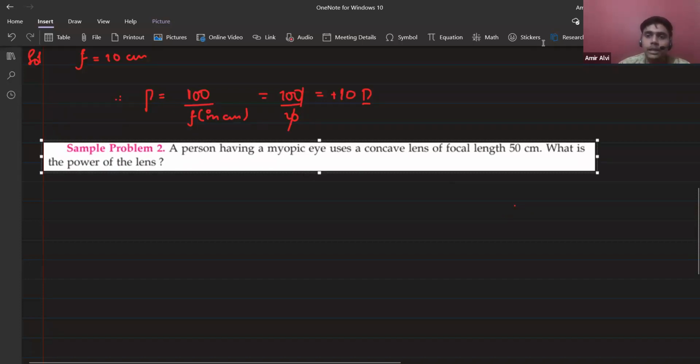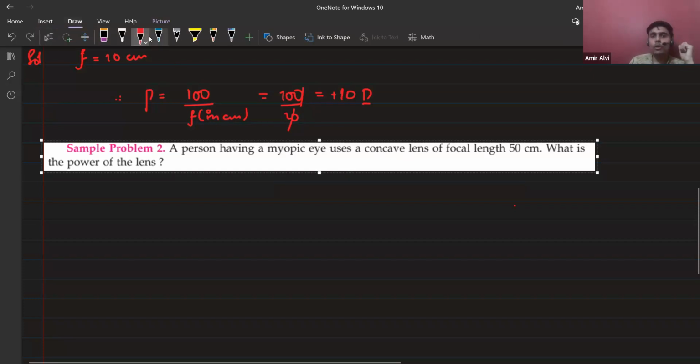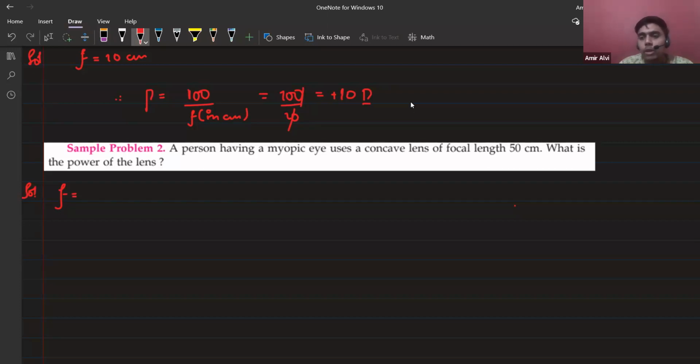The question says that a person having a myopic eye uses a concave lens of focal length 50 centimeter. Now it comes to the point: what is the sign of this focal length, positive or negative? Negative. Everybody agrees, it's negative. So it is minus 50 centimeter. Clear? So what is the power of the lens? Centimeter is given, so what will you write?